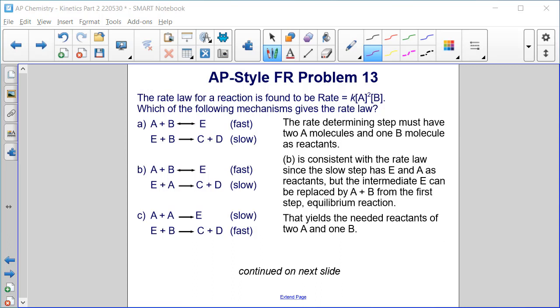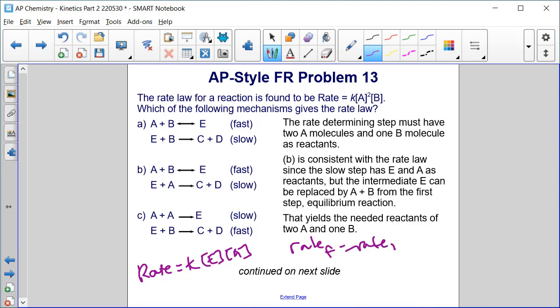All right, so in B, we use the slow step to be our rate determining step. We get k times concentration of E times concentration of A. And then we have this reversible reaction where we can say the rate of the forward reaction equals the rate of the reverse reaction. Right? So the forward reaction would be k forward times concentration of A times concentration of B. The rate of the reverse would be k reverse times concentration of E. So the concentration of E can be substituted.